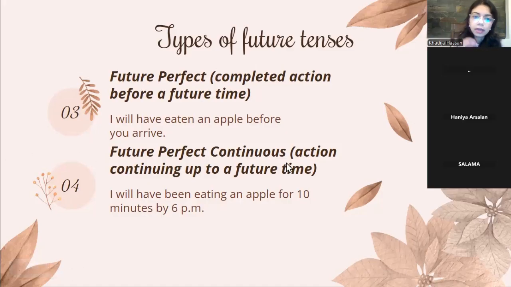Future perfect continuous. Action continuing up to a future time. I will have been eating an apple for 10 minutes by 6 p.m. So let's just go over these two again. Future perfect again is a completed action before a future time. I will have eaten an apple before you arrive. Future perfect continuous, action continuing up to a future time, right? So it's not done, it's continuing up to a future time. I will have been eating an apple for 10 minutes, which means that they will still be eating an apple by 6, right? I'll just take a quick look at the